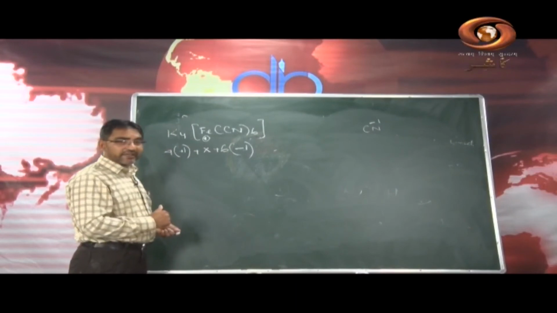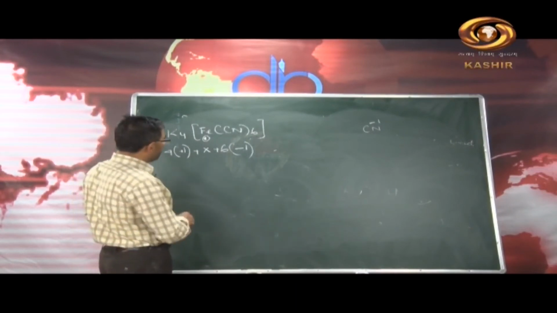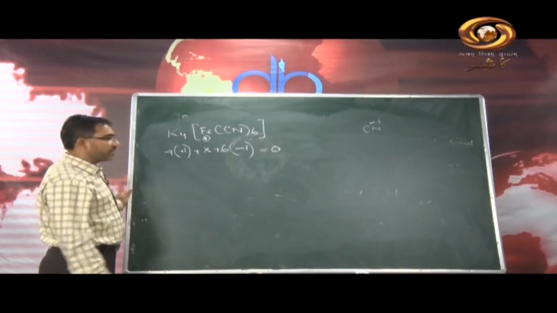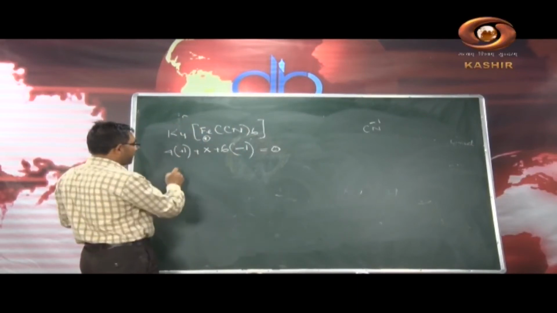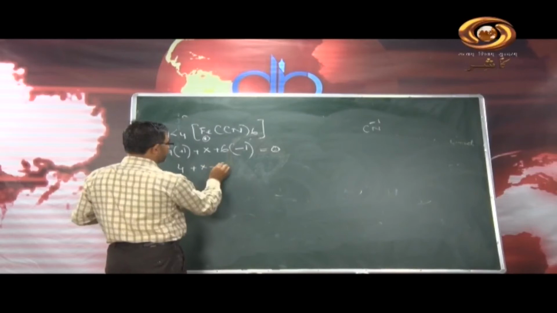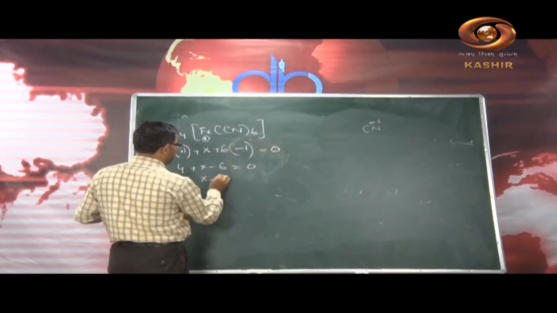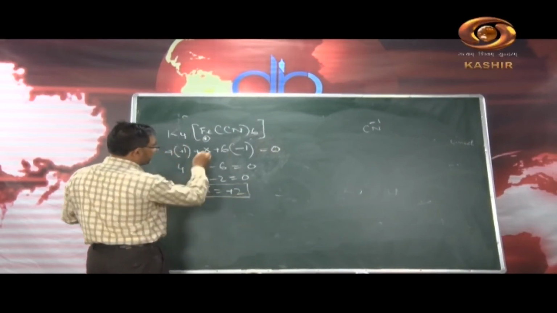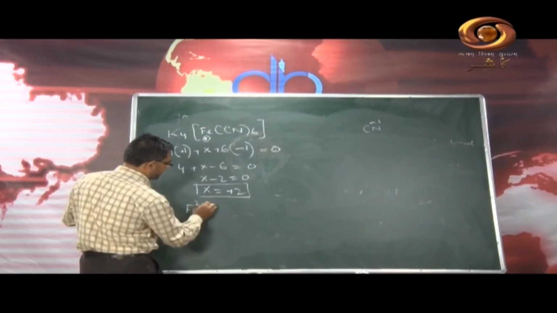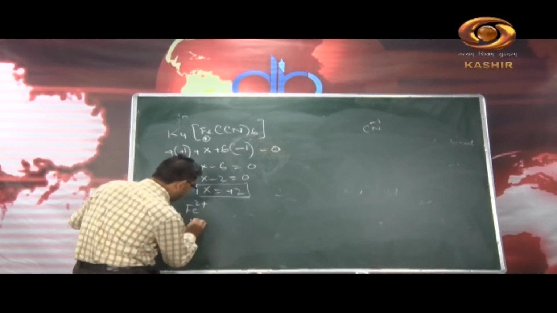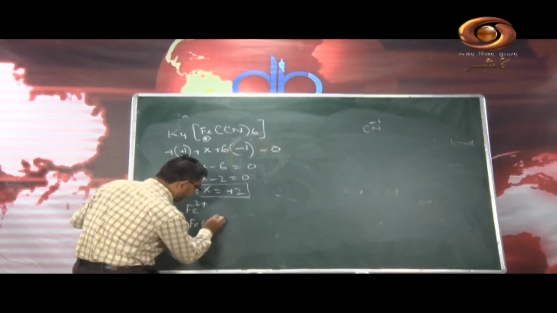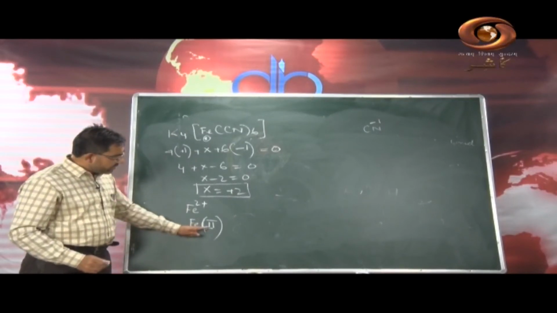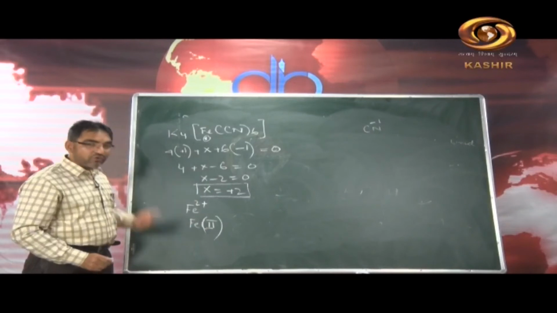So, the cyanide has the -1 negative charge, but the whole charge on the compound is 0. The compound itself is a neutral compound. So, it is +4 plus x minus 6 equal to 0. It is x minus 2 equal to 0, x is equal to +2. So, here the iron is in the +2 oxidation state, ferrous form, or generally we write it when we write the name, second, in parenthesis. The second here indicates that iron is in the +2 oxidation state.